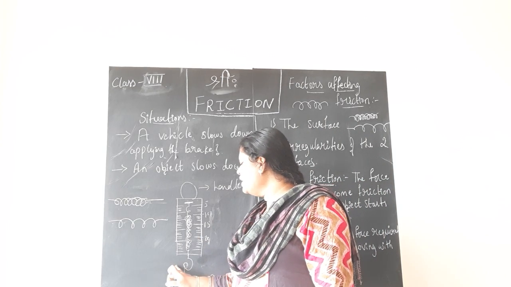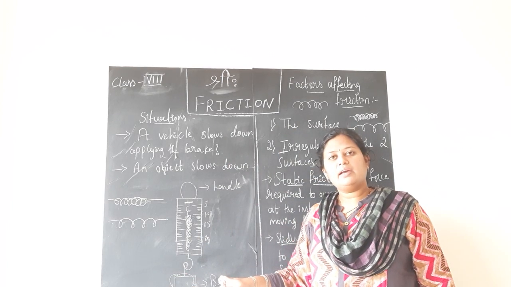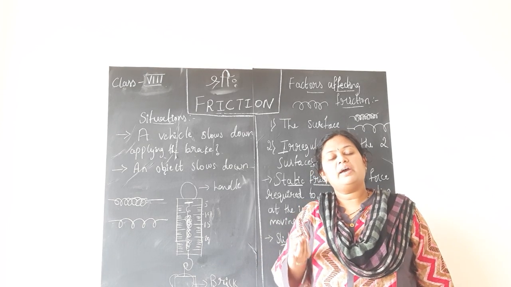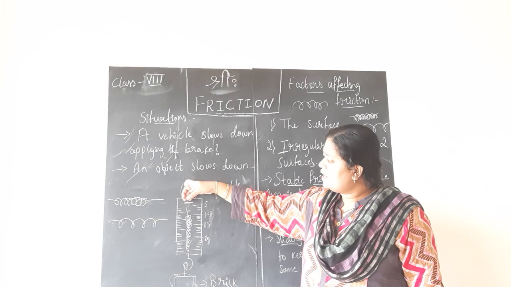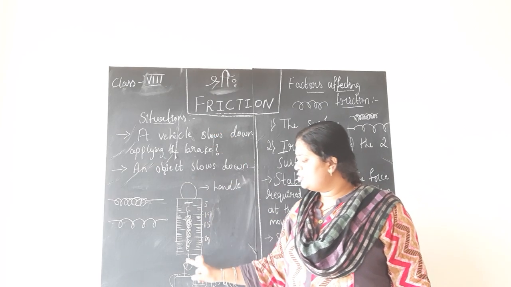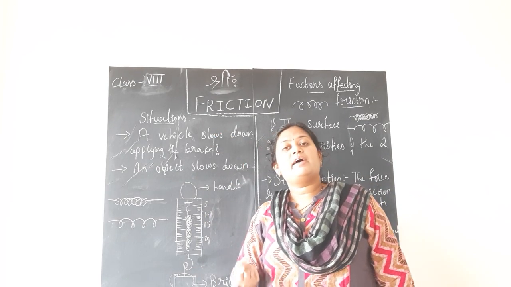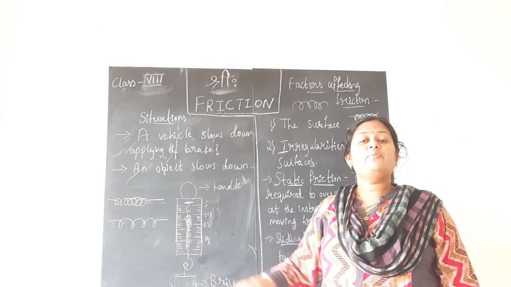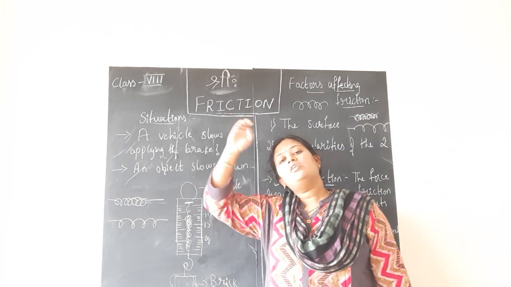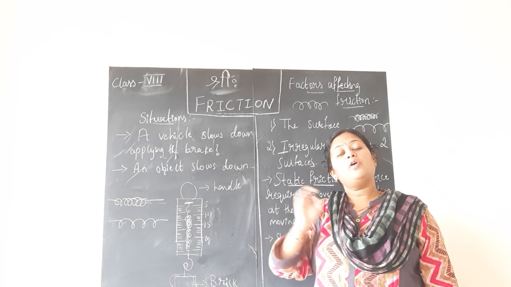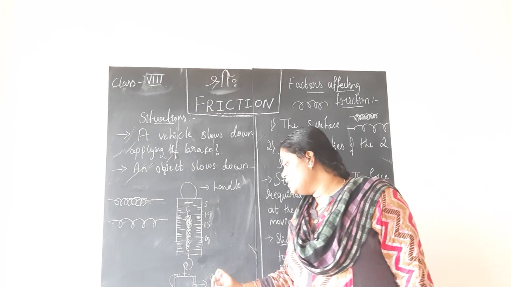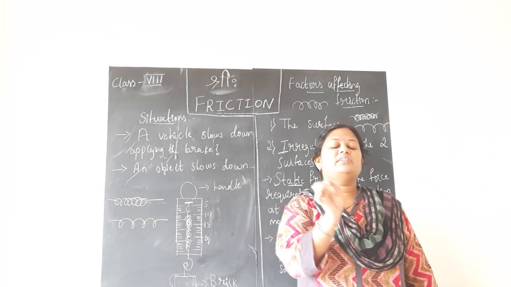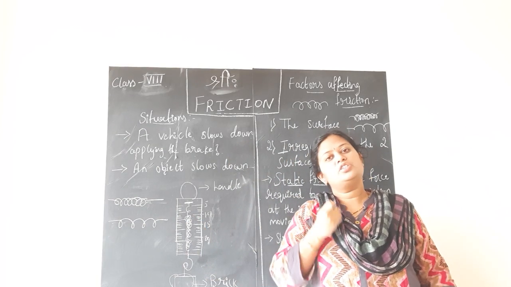So when this brick is covered with the gunny bag, since the surface of the gunny bag is too rough, children, when you try to pull the brick with the help of the spring balance, you may have to apply more force to lift the brick covered with the gunny bag compared to that covered with the polythene cover. The reason is only because the surface of the gunny bag is rough, whereas the surface of the polythene cover is smooth.